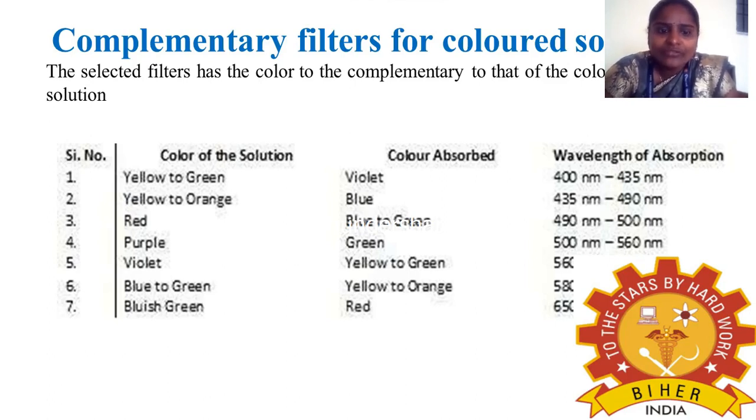If your solution is blue to green, it will absorb yellow to orange color, and the wavelength range is 580 to 650 nanometer. If the solution is green, it will absorb red color, and the wavelength range is 650 to 700 nanometer.